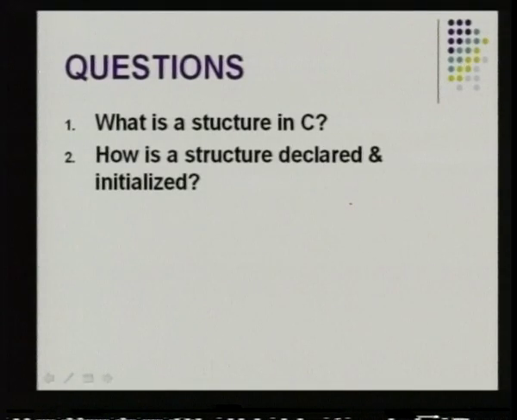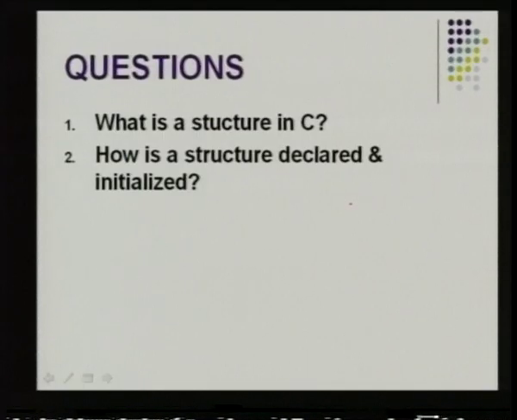The way it is declared and initialized, as we have seen, you have to use the struct keyword, you need to have the structure tag, opening and closing braces terminated by a semicolon, and within that the members of the structure. Finally, you need to have the structure variables. The structure variable can be a pointer variable, it can be a general variable.